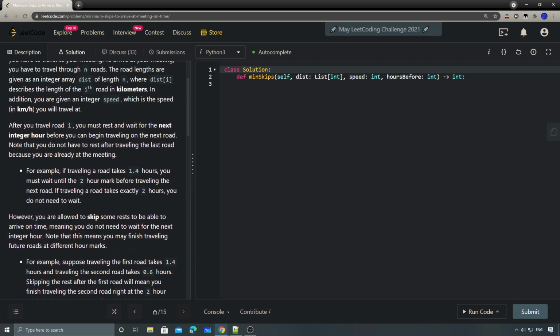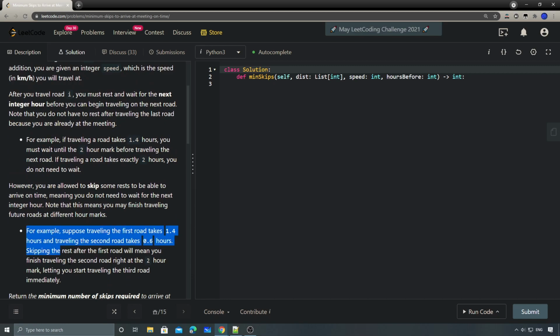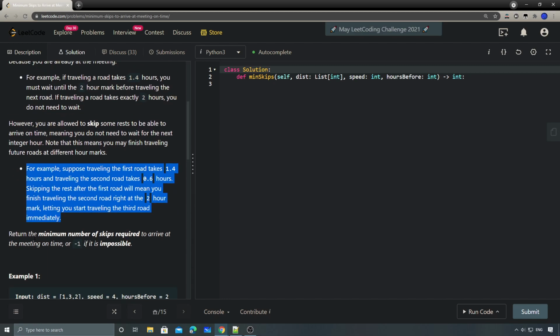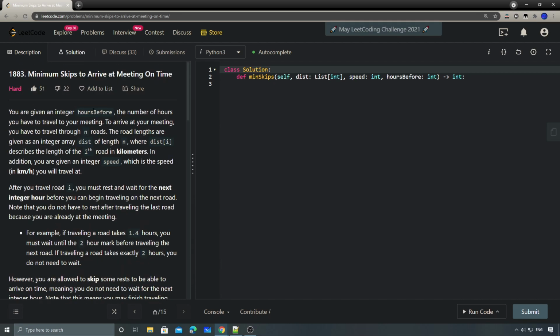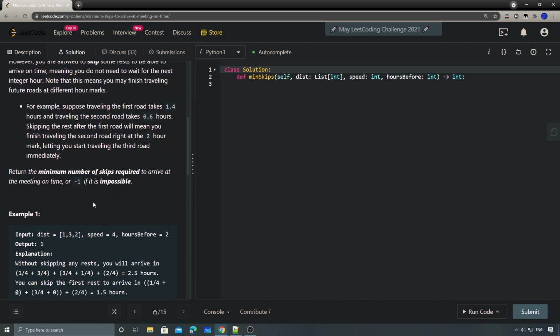So obviously, we can always skip, but the more we skip, the more skips required it will be. Our goal is to try to minimize that. Basically, we try to skip as little as possible, while still being able to meet this hours before target.